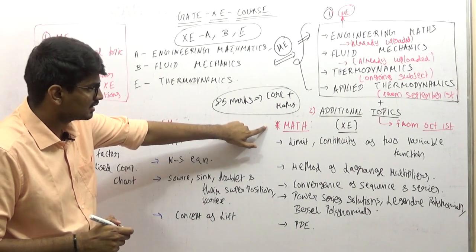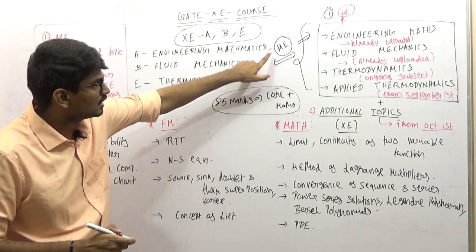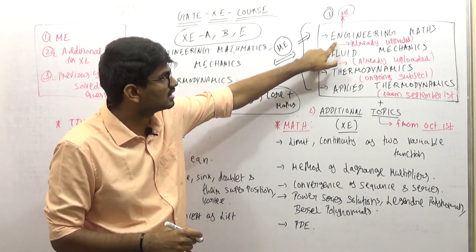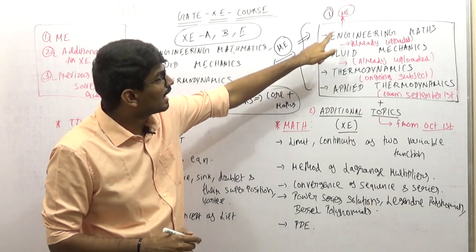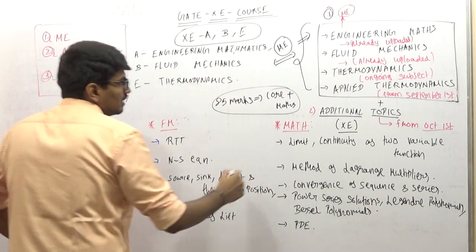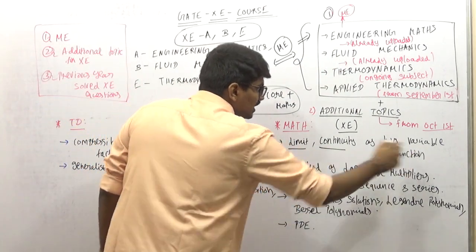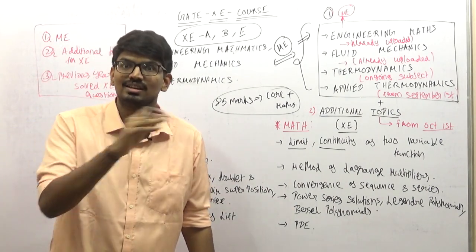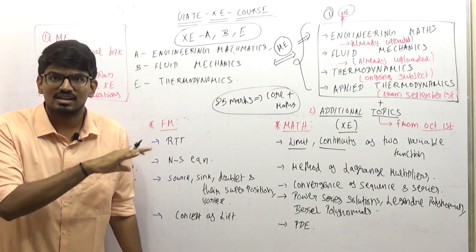If you see maths, in addition to the topics which we uploaded in the engineering maths course, there are extra topics such as limit and continuity of a two-variable function. Generally we study limit and continuity of a single variable function in a normal engineering mathematics course.